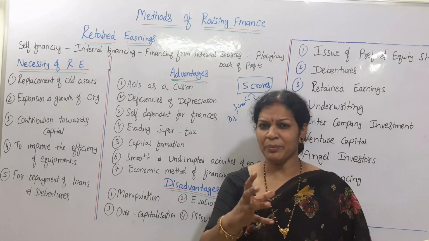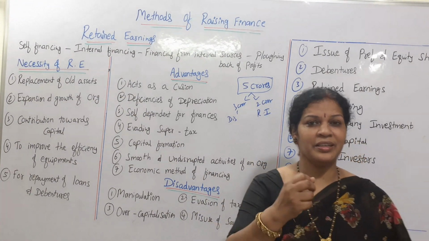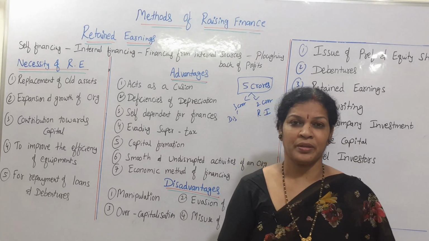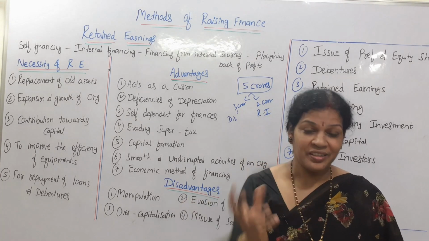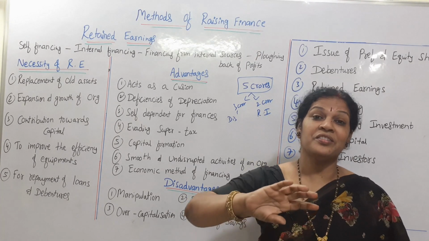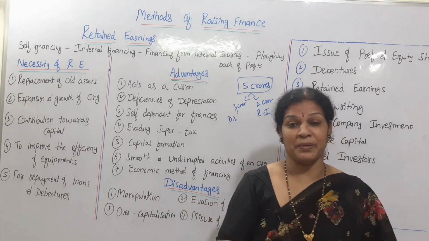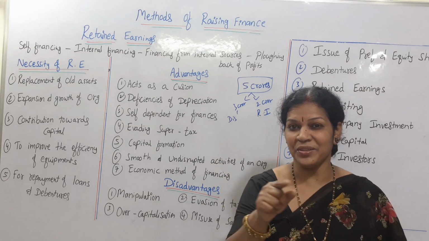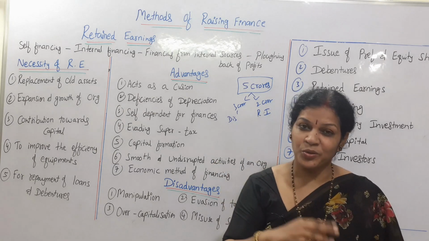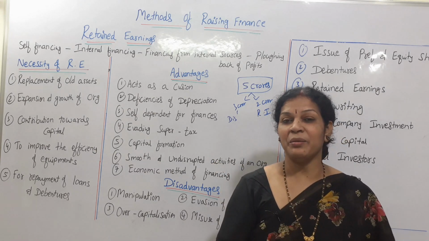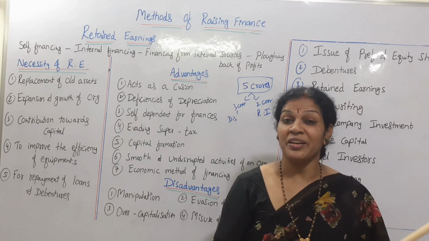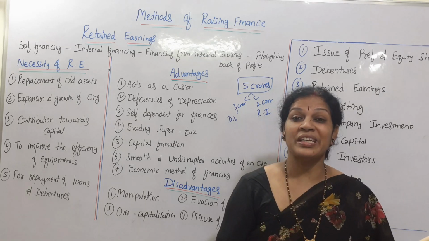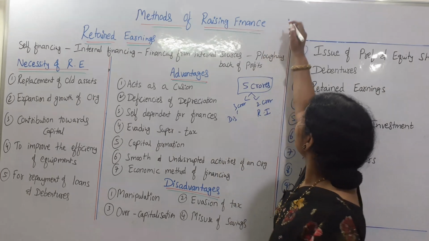You know that from the retained earnings we can create a reserve fund also: a general reserve fund, or a reserve fund for any particular purpose. A reserve fund for bad debts, you heard of it in final accounts, right? So that you can create it. And I must tell you one important thing: from the retained earnings we can also create a secret reserve.